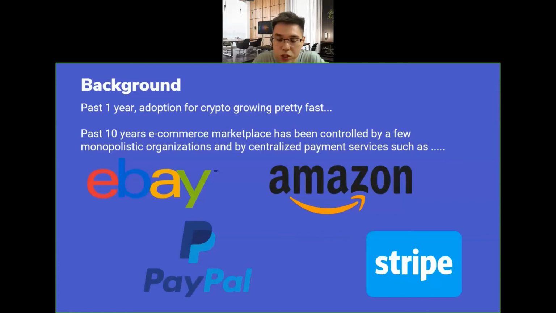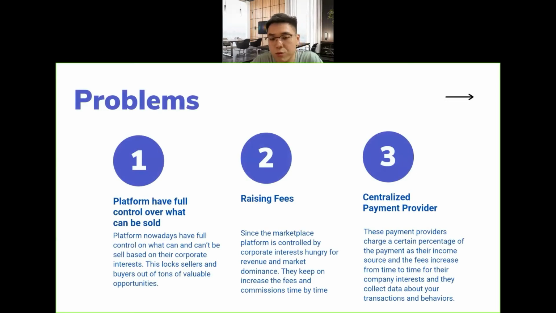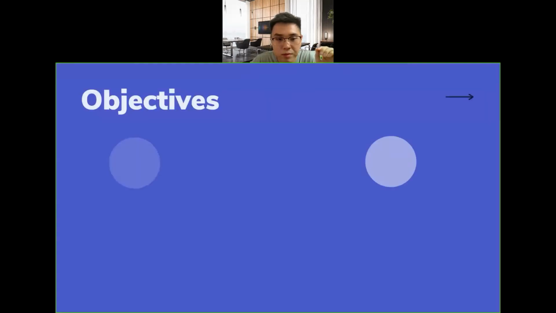So I want to create a platform that is able to do that for them to post and only accept crypto payments. When I went through the past 10 years of e-commerce marketplaces, they have been monopolized by some big parties, and most of them use centralized payment services such as PayPal and Stripe. The problem is that most of these platforms have full control over what is being sold, and because their revenue needs to increase year by year for the stakeholders, they keep raising their fees. Mostly they have a centralized payment provider, even with cryptocurrencies. They pay through the centralized payment provider, which absorbs quite a big commission if it's a pretty big transaction, like 3 or 4%.